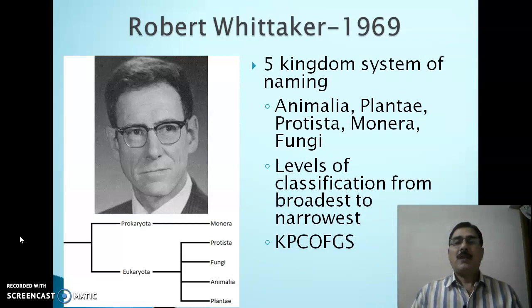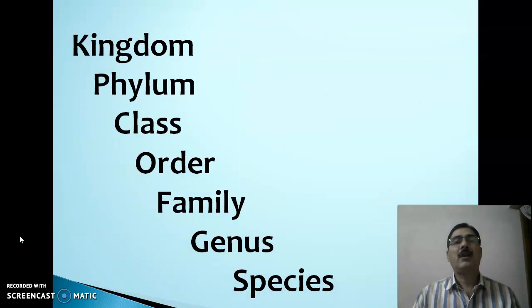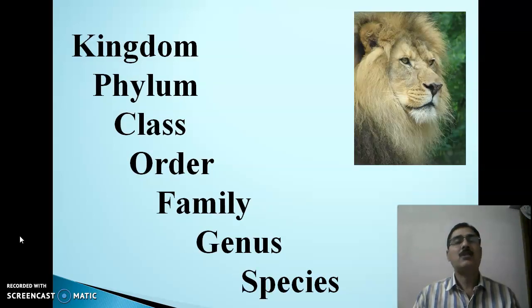The levels of classification are from broadest to the narrowest. You can see here written in the capital letters KPCOFGS, which denotes K for kingdom, P for phylum, C for class, O for order, F for family, G for genus, S for species.